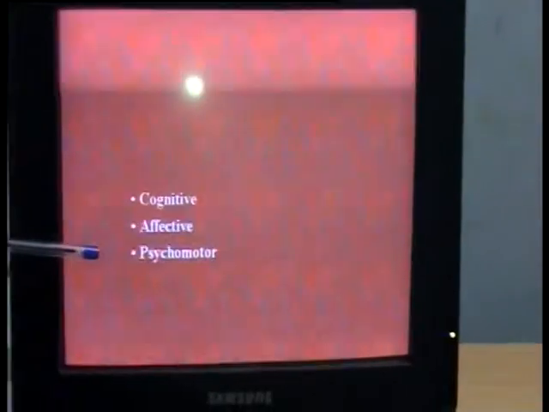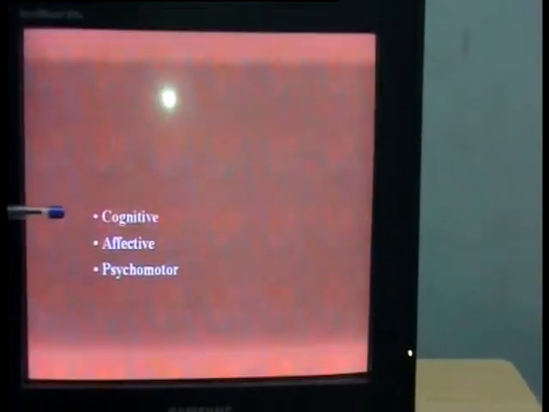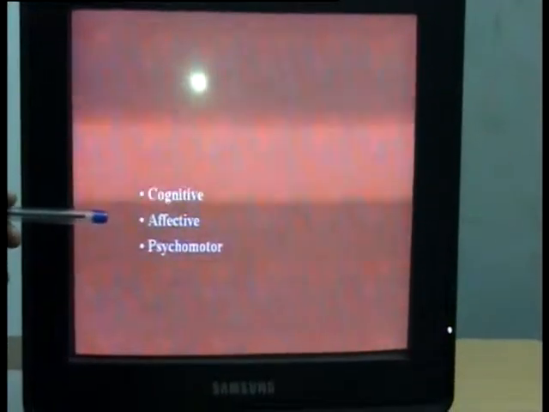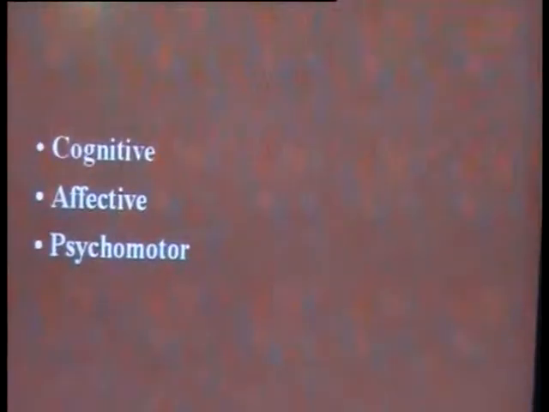These objectives have three domains, namely cognitive, affective, and psychomotor. Let us know about these components. Cognitive, affective, and psychomotor are the three domains present in Bloom's taxonomy of educational objectives. Cognitive is thinking, affective is feeling, and psychomotor is willing to do. So in these three domains, they have classified the cognitive, affective, and psychomotor domains.